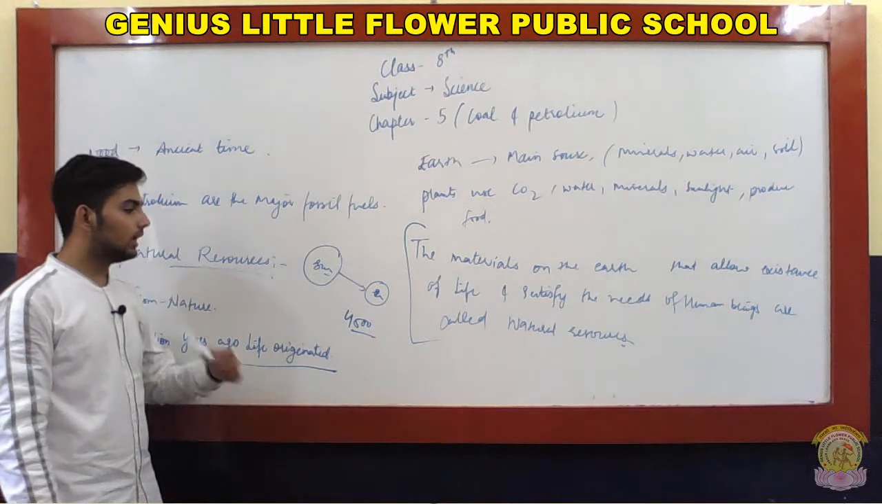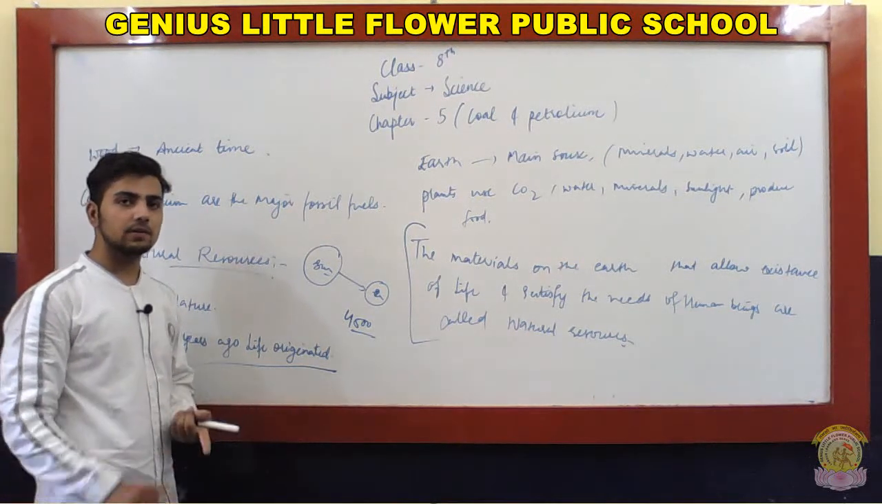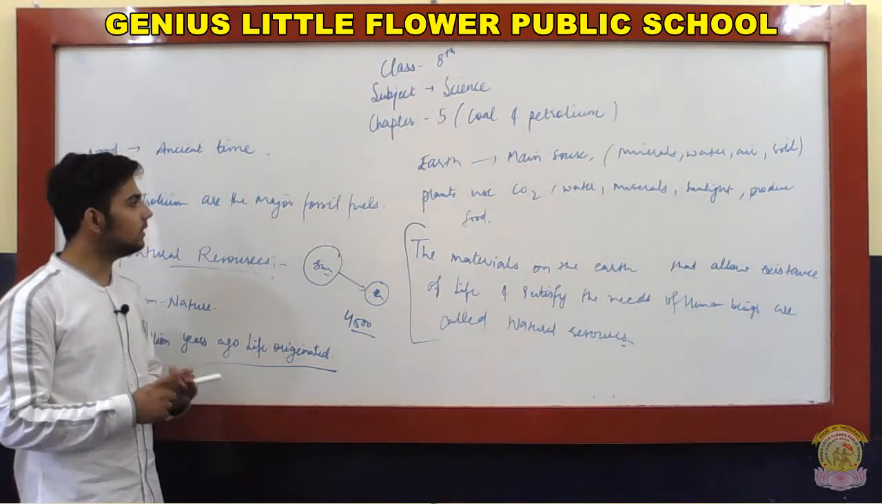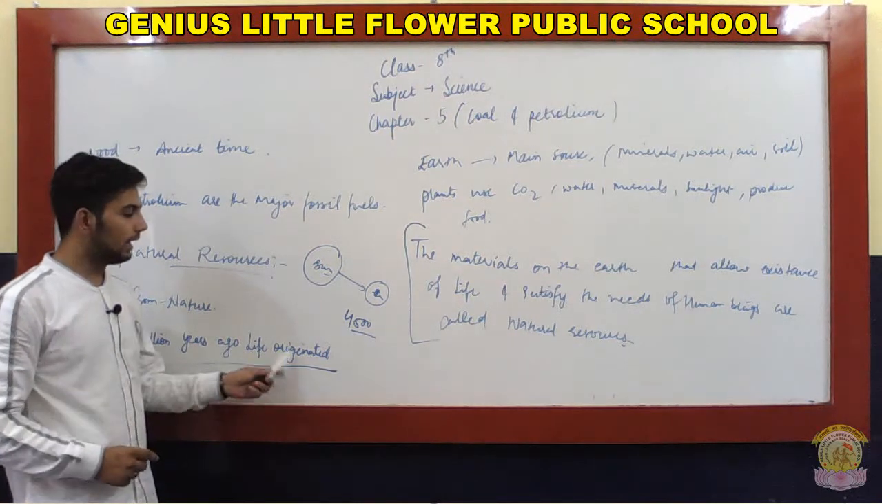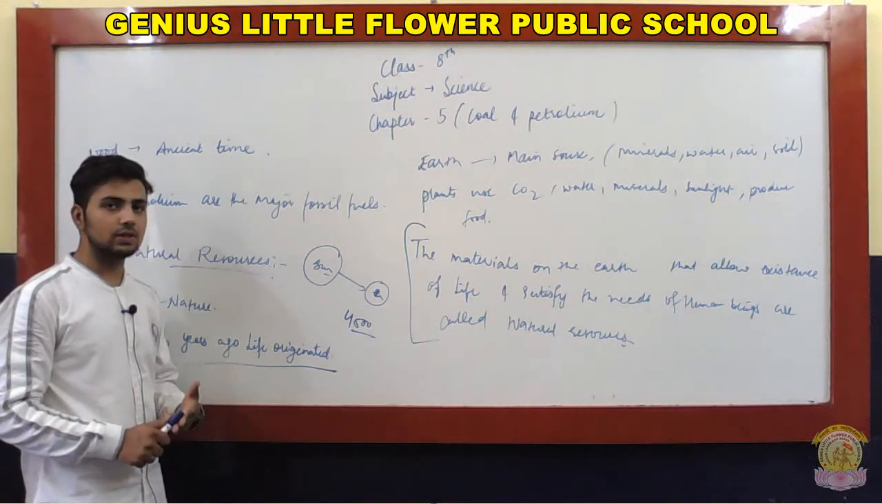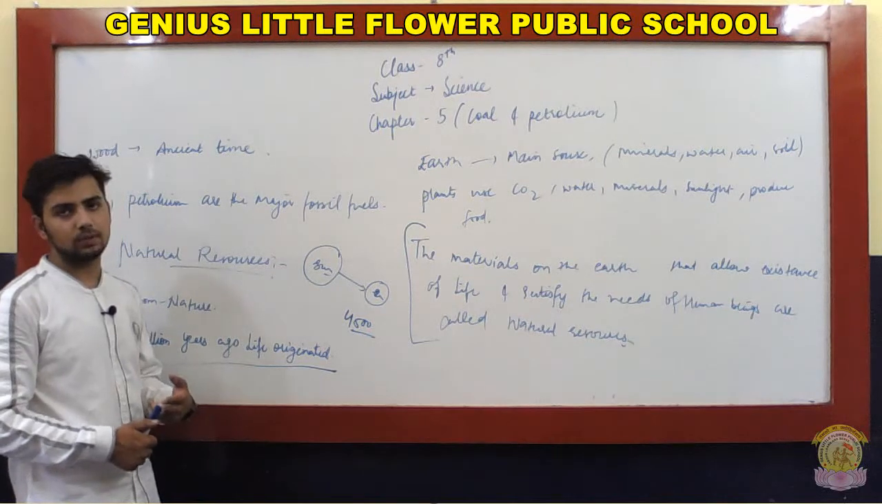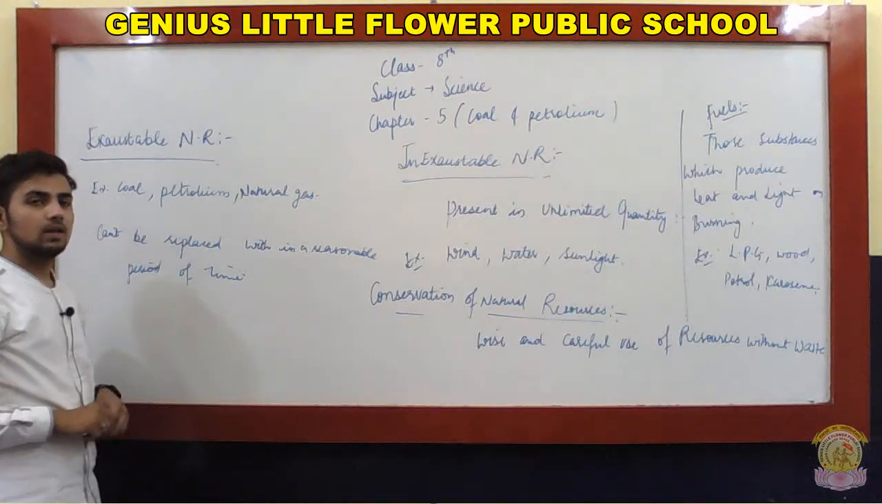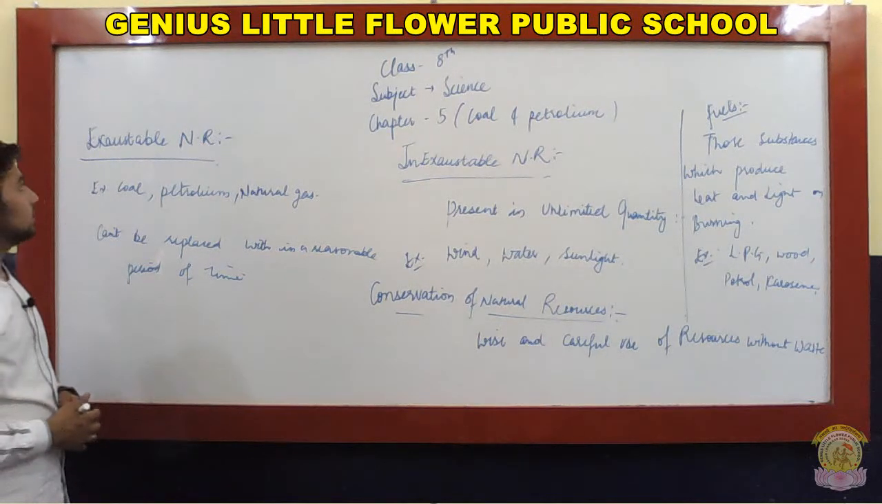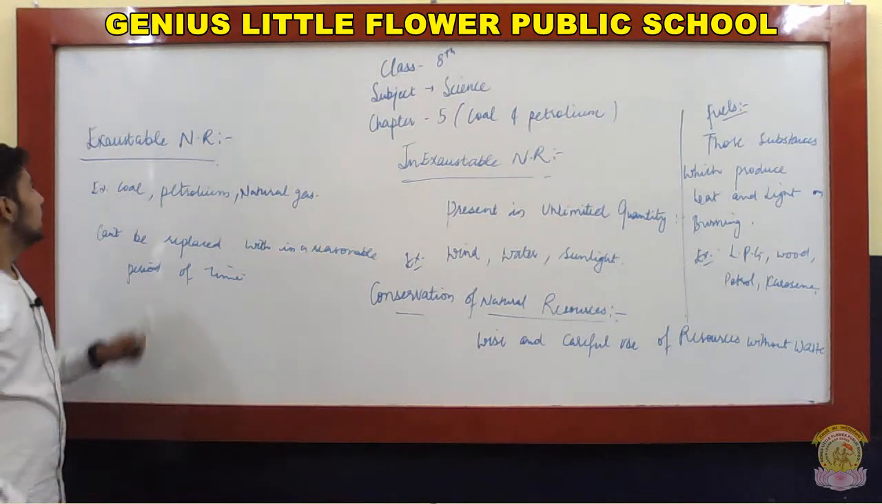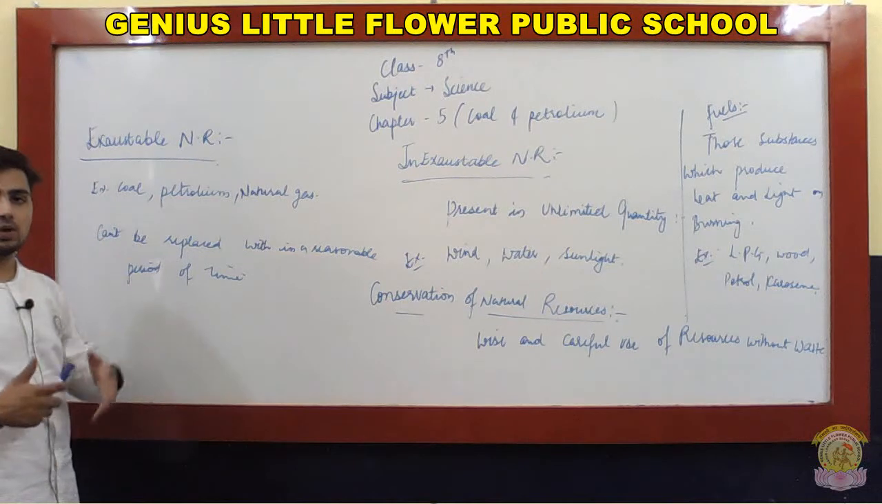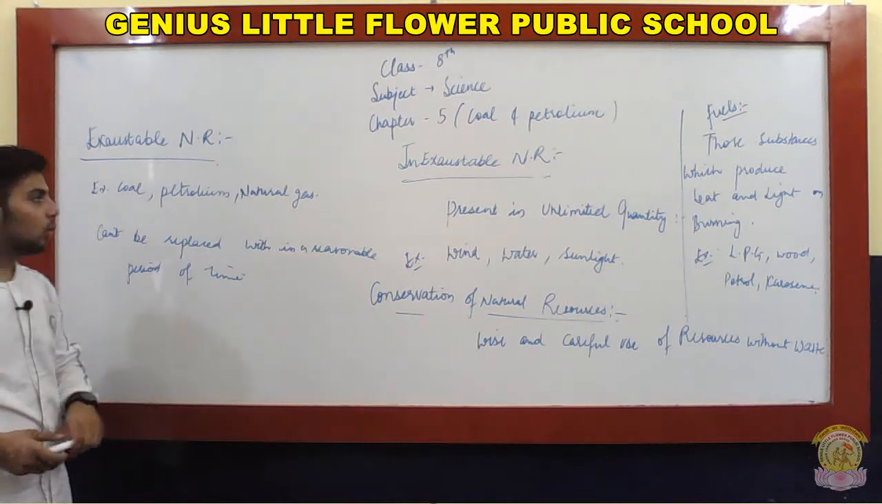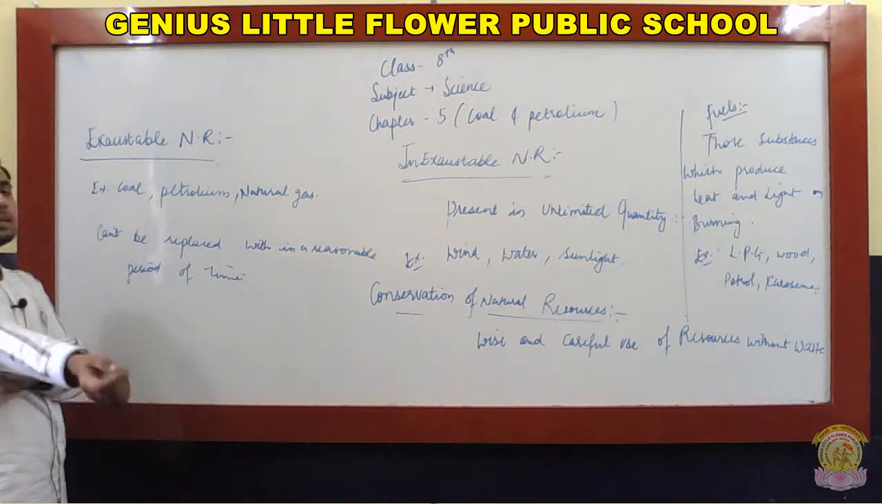Now natural resources are of two types: exhaustible and inexhaustible. Those that can exhaust are exhaustible, and those that cannot are inexhaustible. So we are going to consider that. Exhaustible natural resources are those natural resources that get exhausted, that finish. These are called exhaustible natural resources.